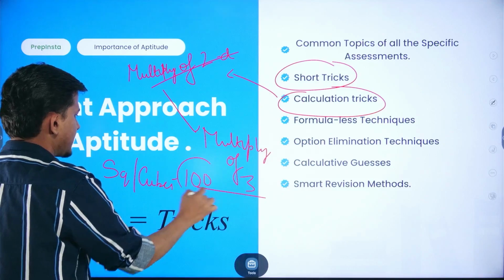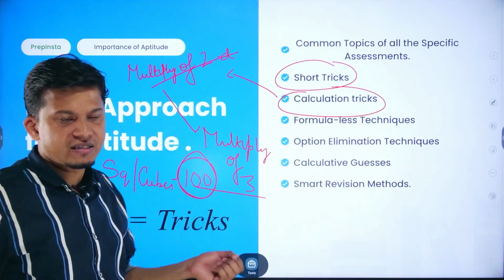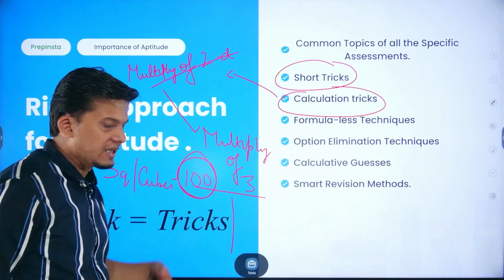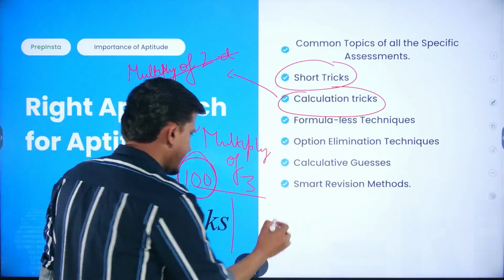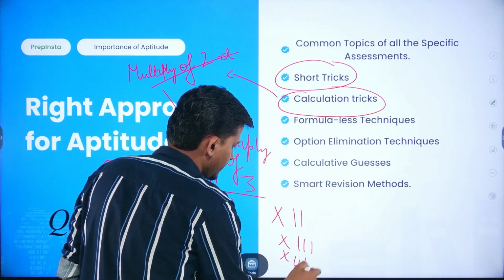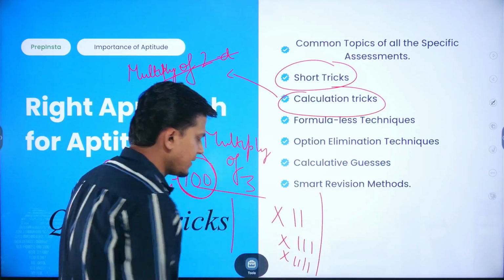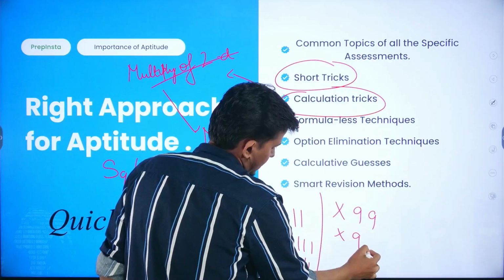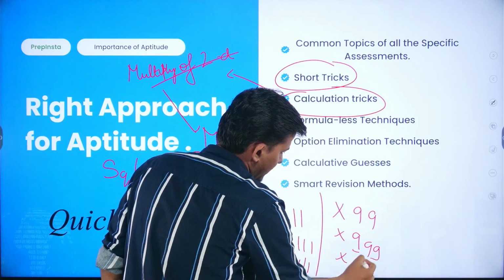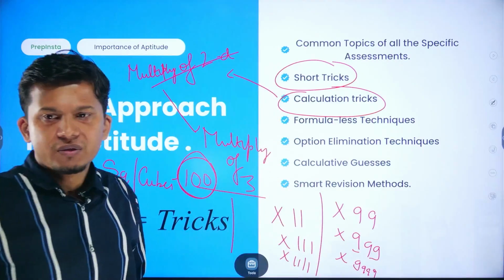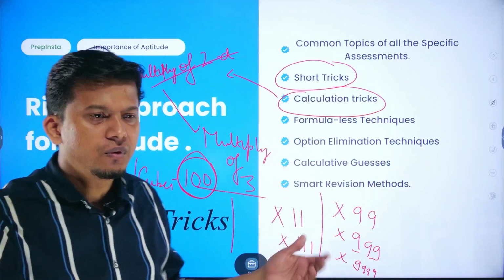You should learn the short trick for how you can understand this. Then there are certain ways in which you can multiply a number by, say, 11 or a multiple of 11, or a number which ends with 1111, or if a number is multiplied by multiples of 999. Okay, so these are the common tricks that you have to go through.